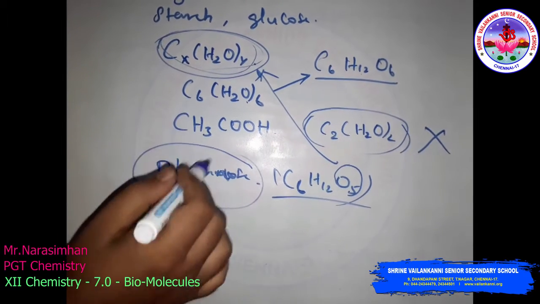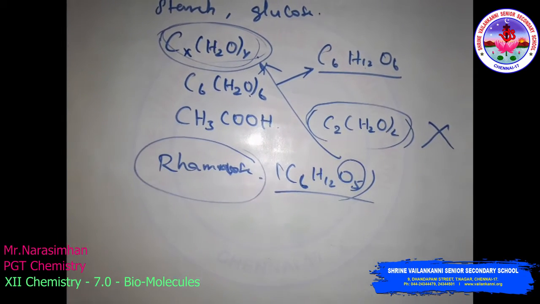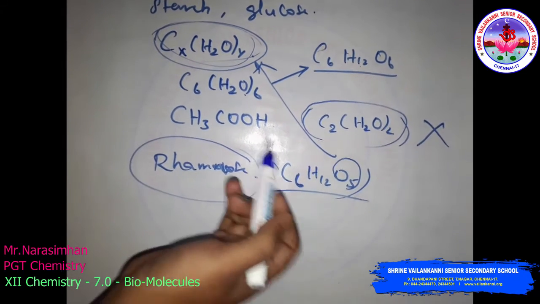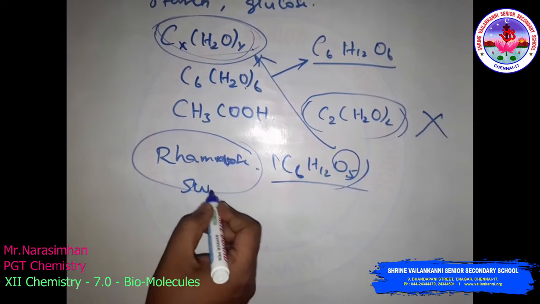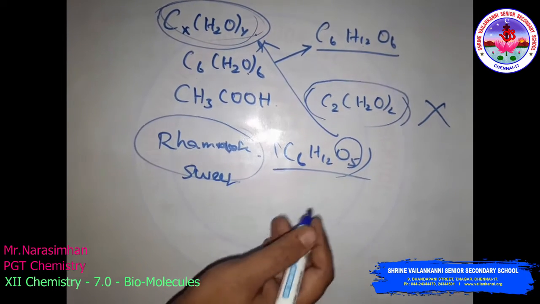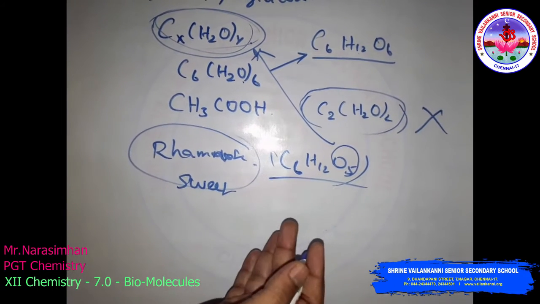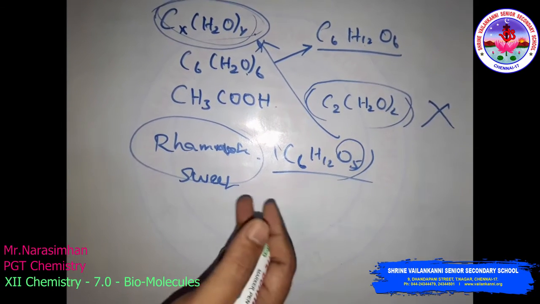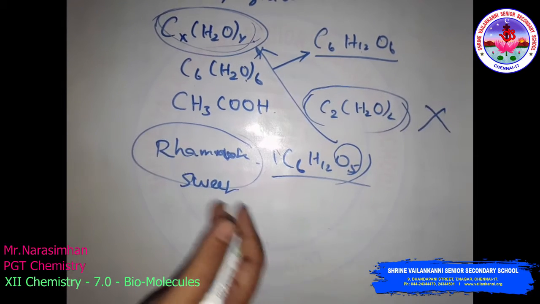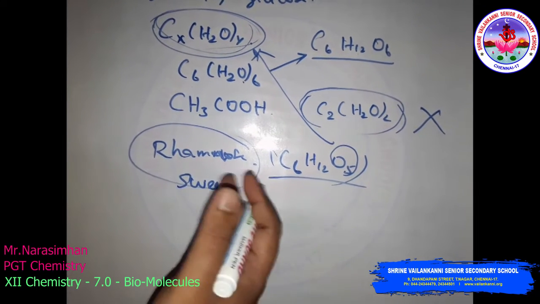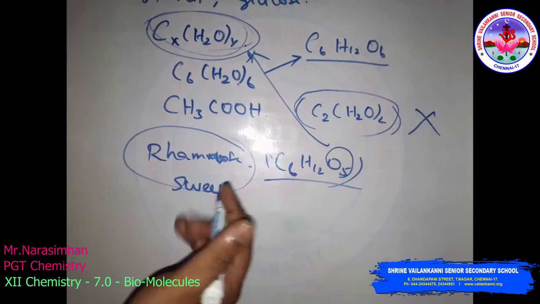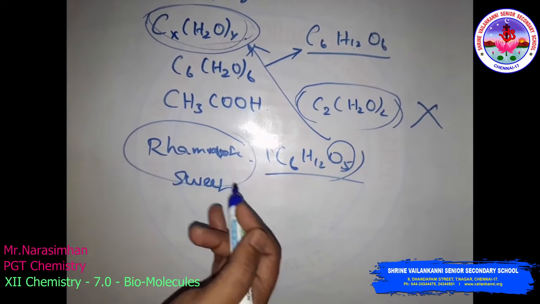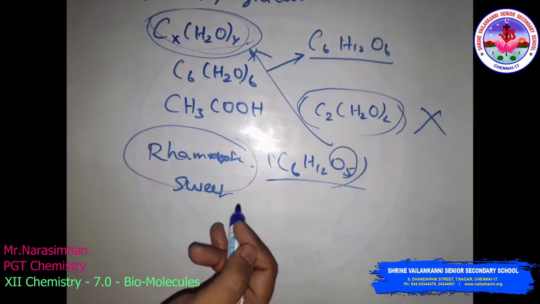Okay. So carbohydrates are further classified. Carbohydrates are generally sweet in taste, and are also called sugars. The most common sugar used in our homes is sucrose, whereas the sugar present in milk is known as lactose. These are called carbohydrates and are also called saccharides. Saccharon means sugar in Greek.